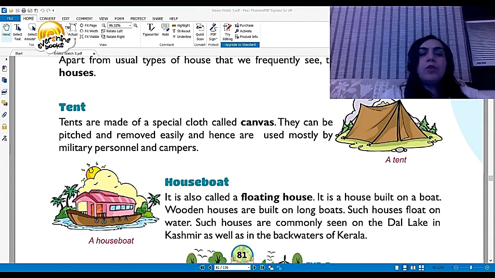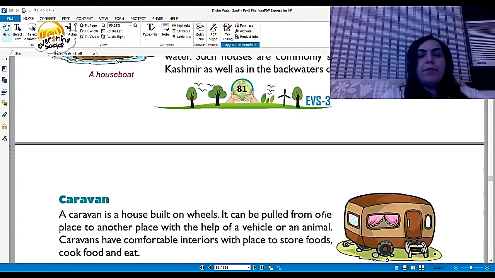Next is houseboat. You can see this lovely picture here. It is also called a floating house. It is a house built on a boat. Wooden houses are built on long boats. Such houses float on water. Such houses are commonly seen on the Dal Lake in Kashmir as well as the backwaters of Kerala.